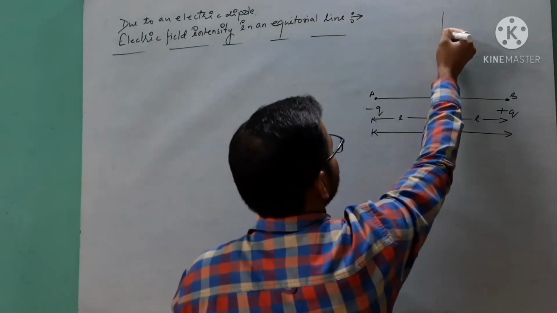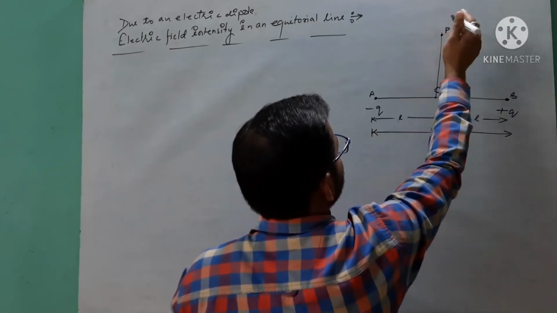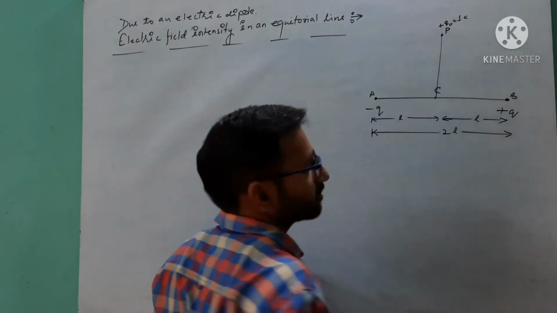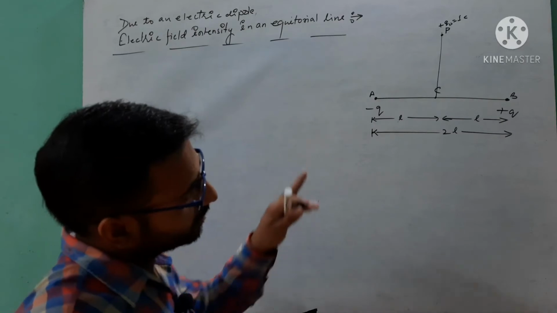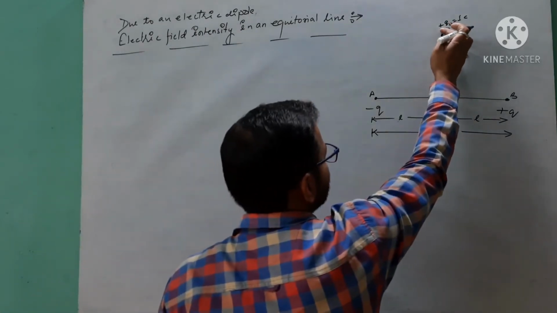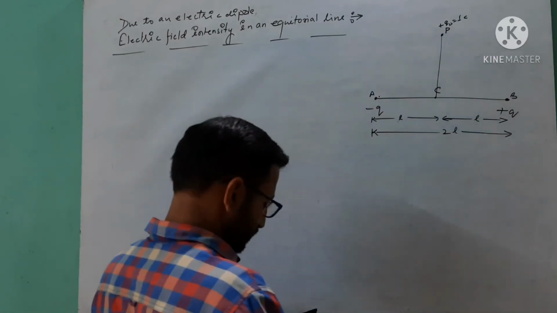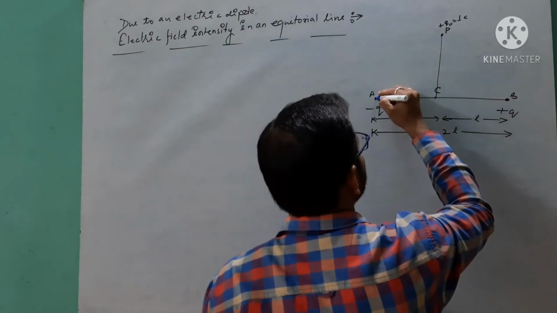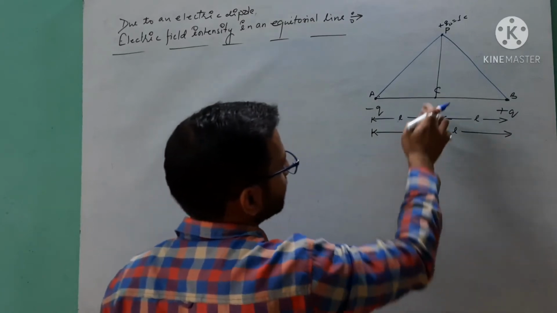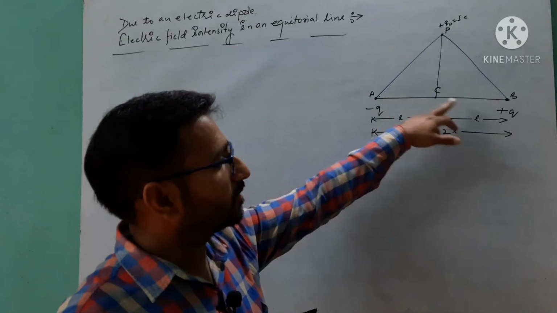So here I am considering the point, suppose this is our point P, where I again consider a unit test positive charge of 1 coulomb, positive 1 coulomb. Got it? So due to this electric dipole, we will calculate the electric field intensity at this point. So for that, first join the lines. So we can see here the direction is normal to the line AB.